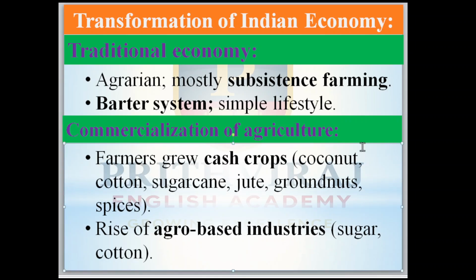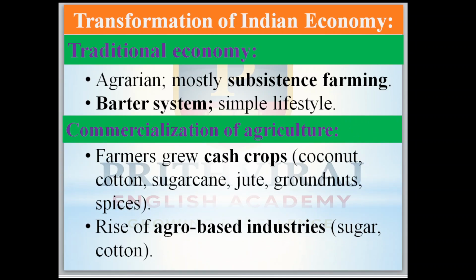During that time one more system was there, that is the bartering system. Bartering system means exchanging goods with goods only. There is no money. Nowadays we purchase things using money, but at that time goods were exchanged directly. It is called the bartering system, and life was very simple during the traditional economy.